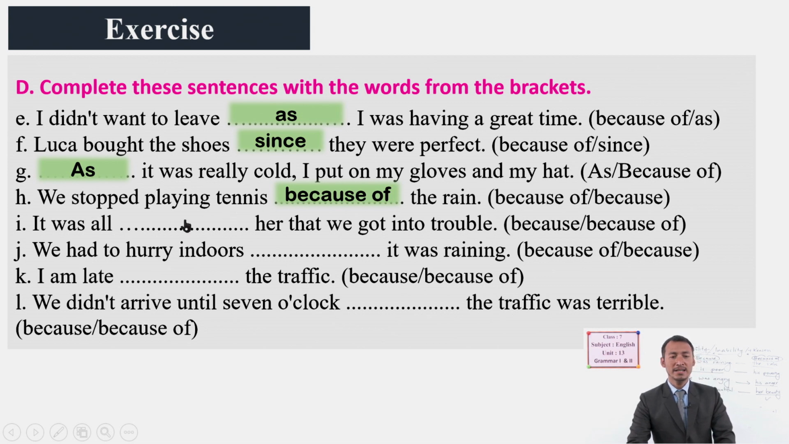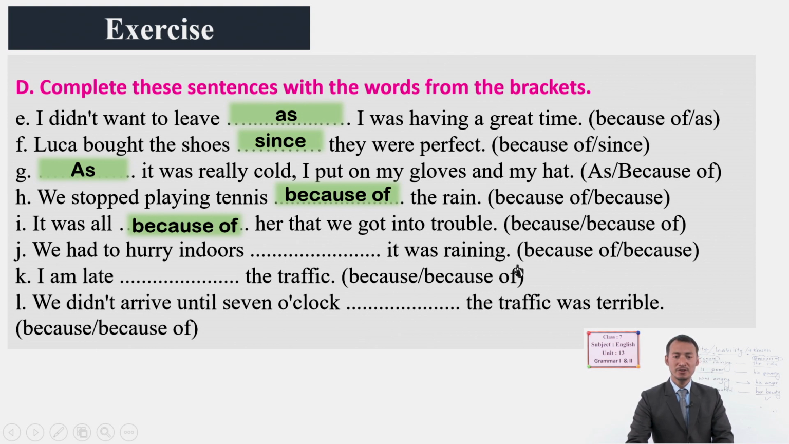Yes, you are also right. It was all, look here, because her or because of her. Her is a noun or pronoun. Yes, noun and pronoun, when we have these here, we use "because of". So it was because of her that we got into trouble. We had to hurry indoors.